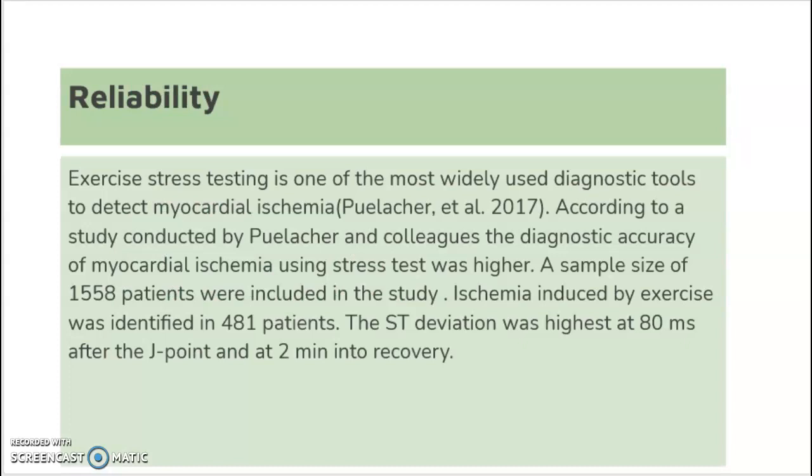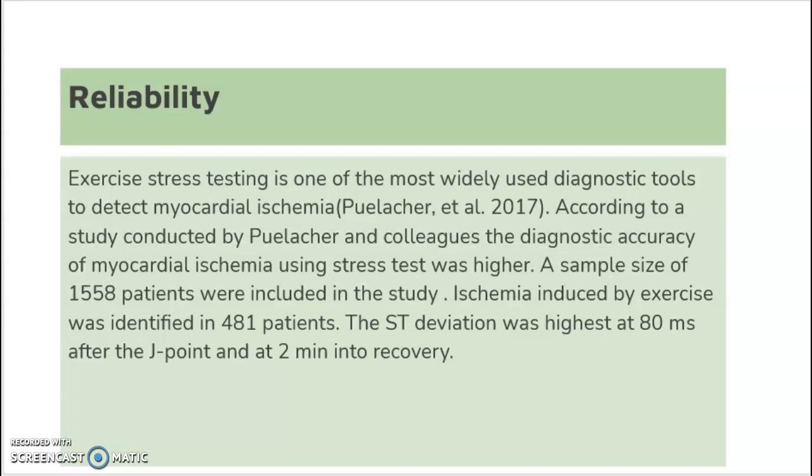So now let's see the reliability of the test. Exercise stress testing is one of the most widely used diagnostic tools to detect myocardial ischemia. According to a study conducted by Purcher and colleagues, the diagnostic accuracy of myocardial ischemia using stress test was high. A sample size of 1,558 patients were included in the study.